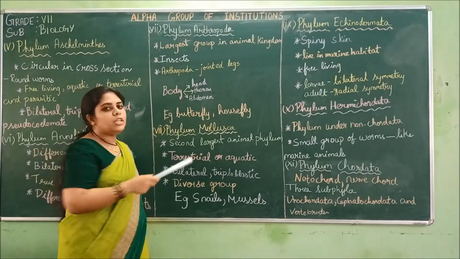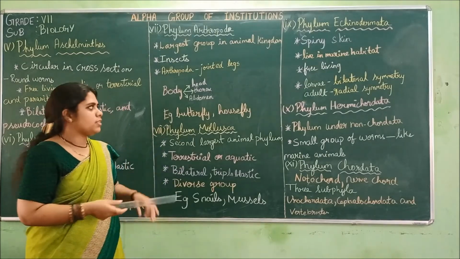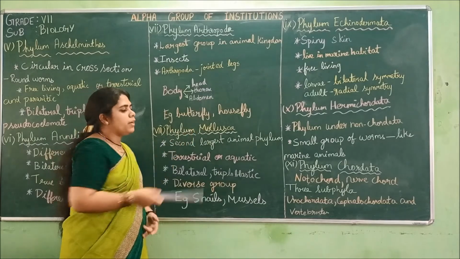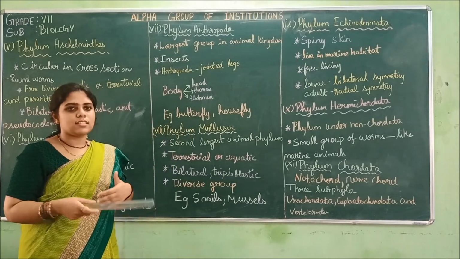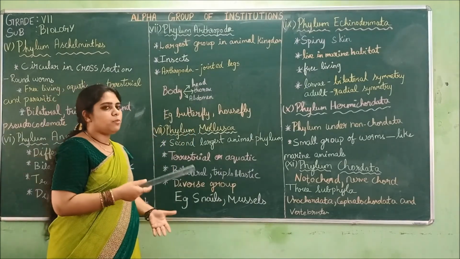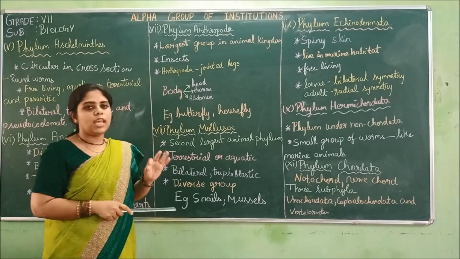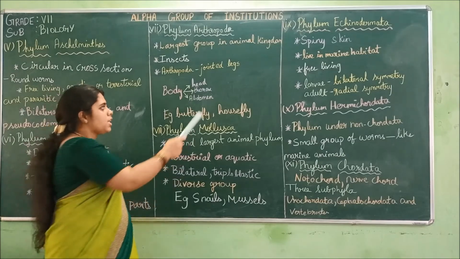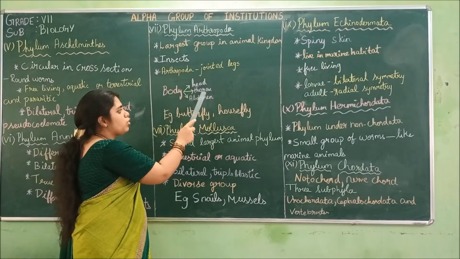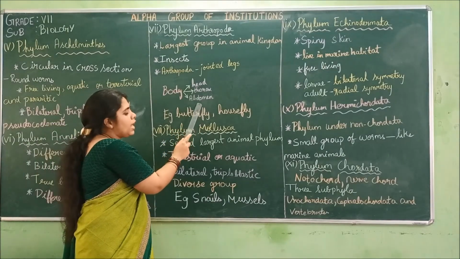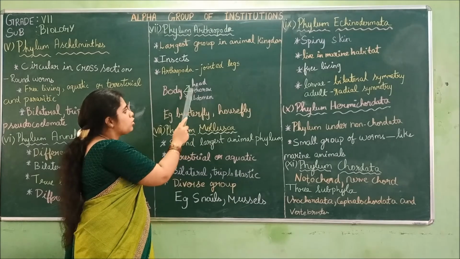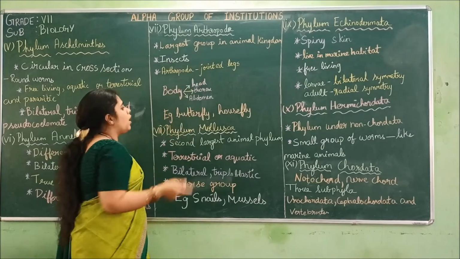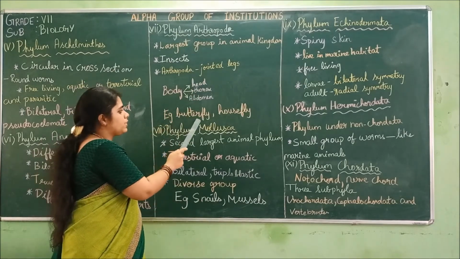Their body will be differentiated into three parts: the head, the thorax and the abdomen. The head is the head part, the thorax is the chest part and the abdomen is the stomach area. So their body is divided into three regions: the head region, the thorax region and the abdominal region. Examples are butterfly and housefly.